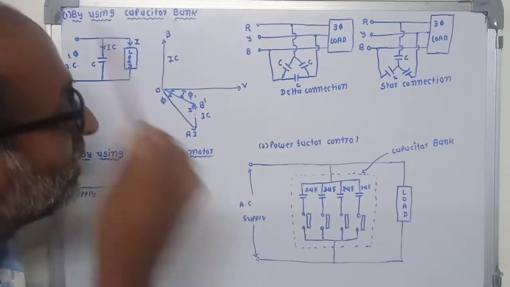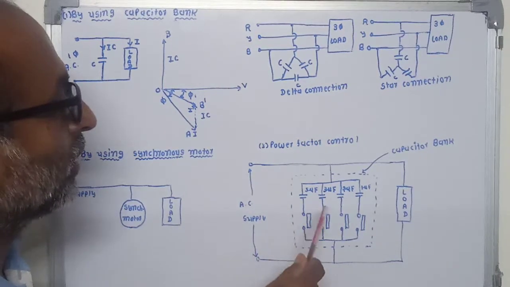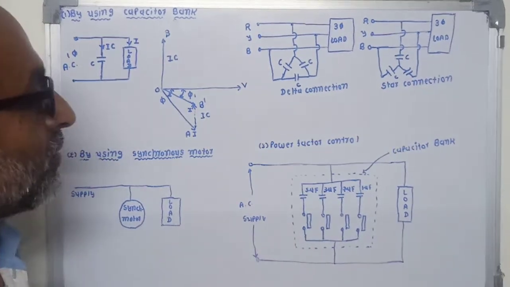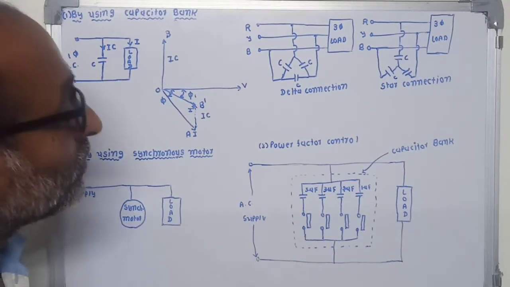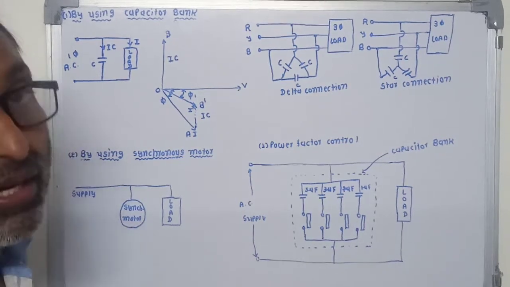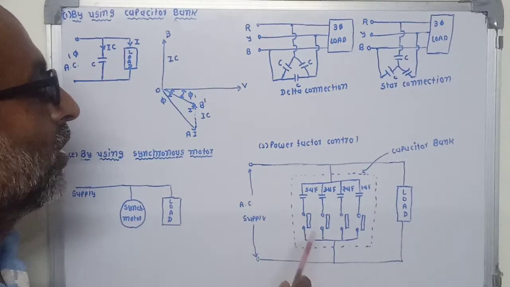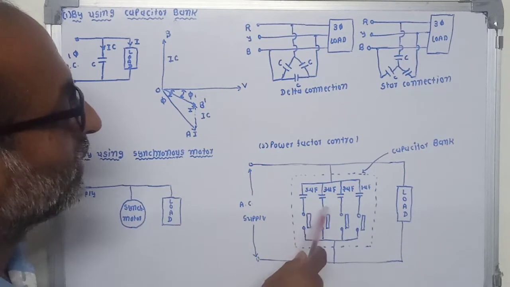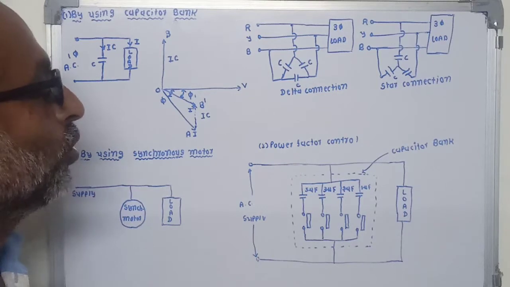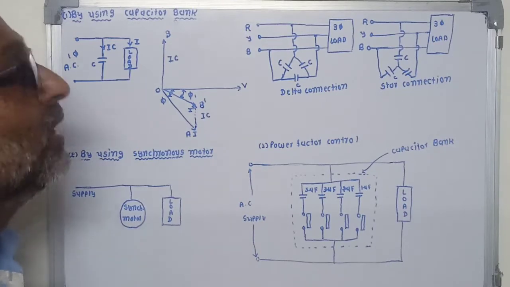So here we can see that if we want a 7 microfarad capacitor, the contacts of 5 microfarad and 2 microfarad are turned on. So the total capacitance becomes 5 plus 2, that means 7 microfarad, which is our requirement. Similarly, if we want 10 microfarad, the contacts of 5 microfarad, 3 microfarad and 2 microfarad are turned on, and we get 5 plus 3 plus 2, 10 microfarad, which is the required value of the capacitor to improve the power factor.